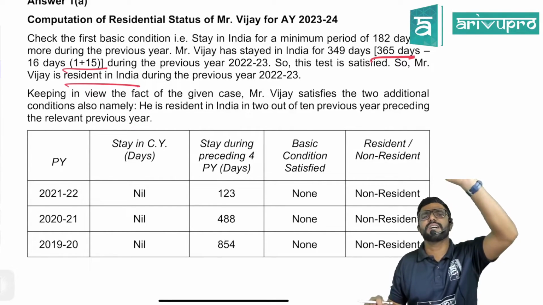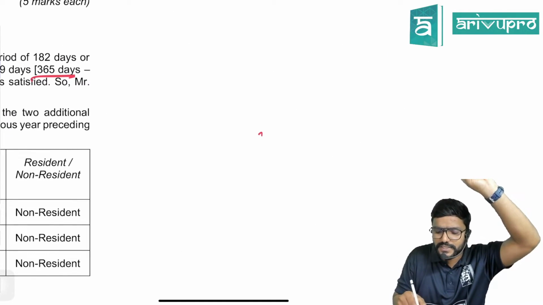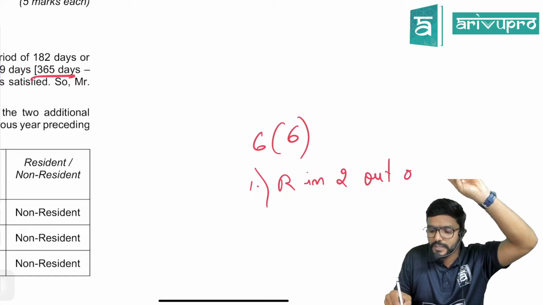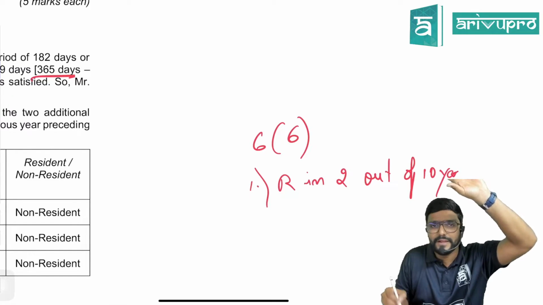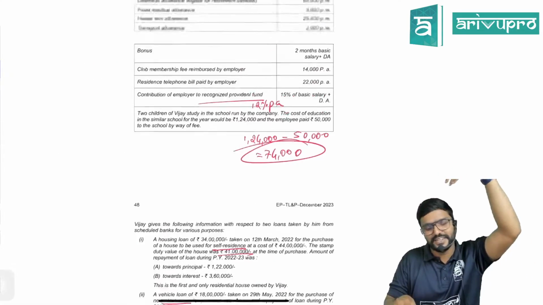Okay, we have to check section 6.6 additional conditions also. What are those 2 additional conditions, guys? 6.6 additional conditions. First one, you should be resident in at least 2 years out of how many years? 10 years. Out of 10 years. Guys, just by applying common sense, I can tell easily that yes, he has satisfied.